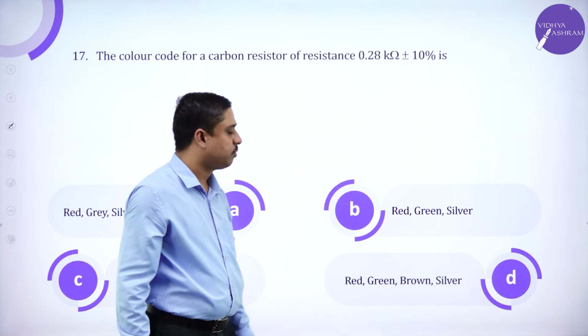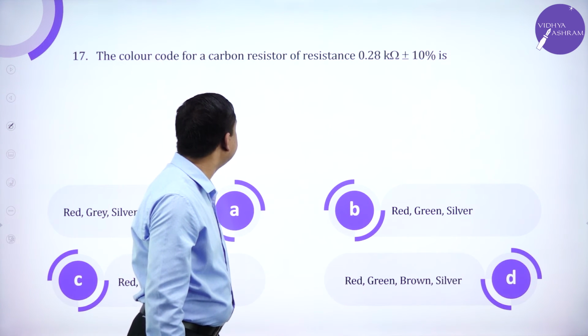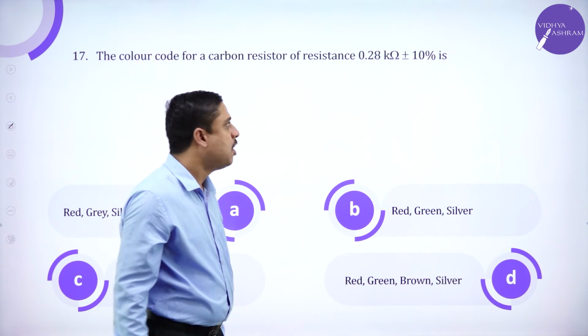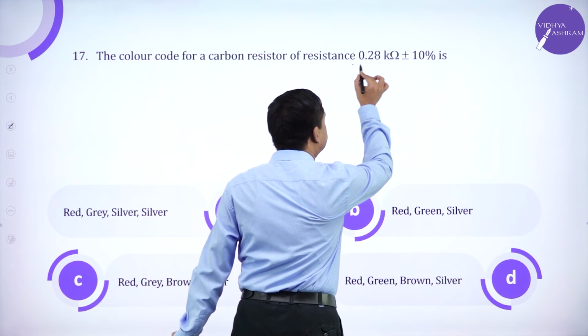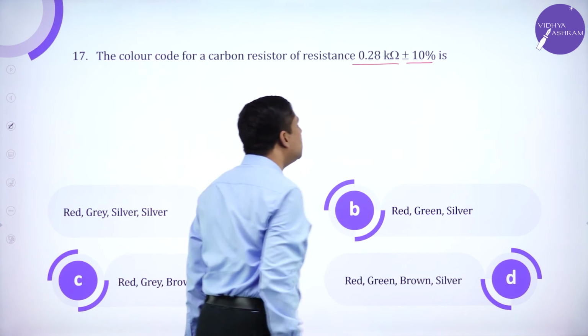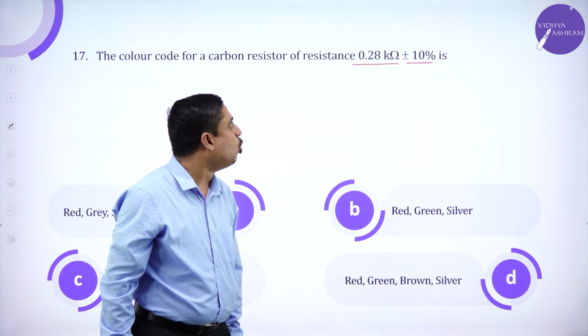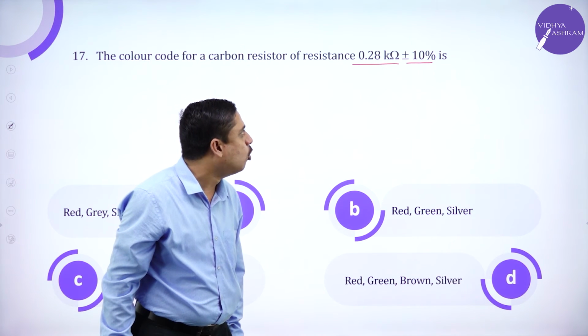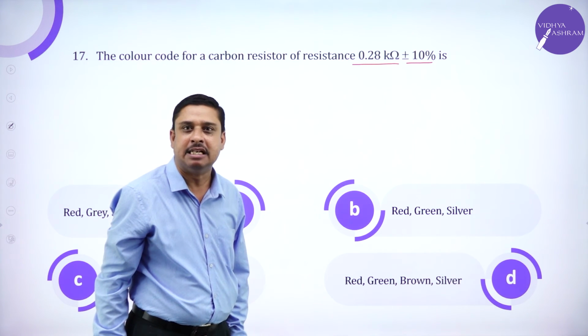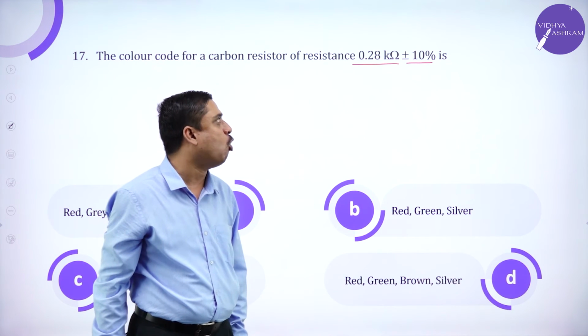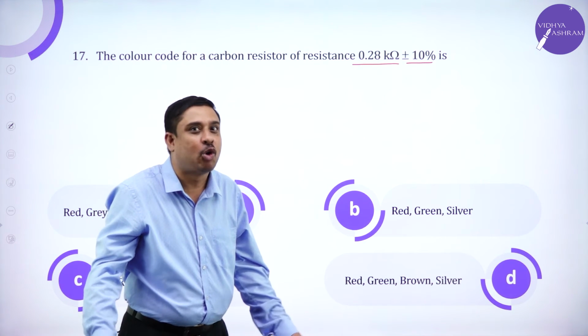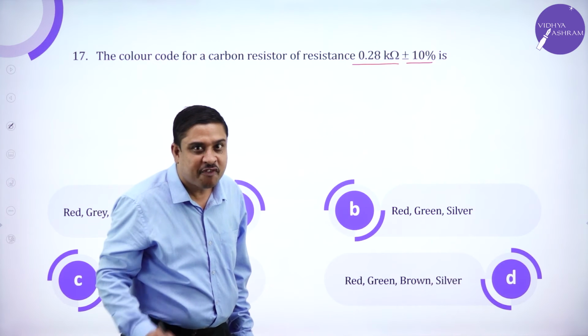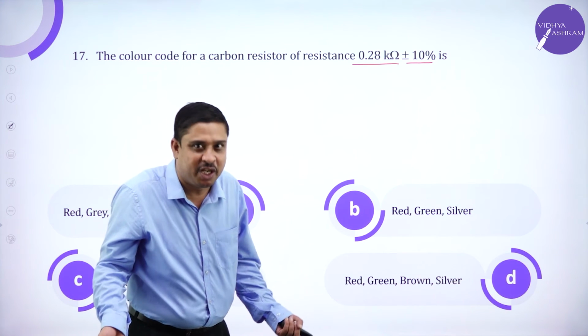Color code for a carbon resistor of resistance 0.28 kilo ohms plus or minus 10%. Color coding: B.B. Roy of Great Britain should have a very good wife.